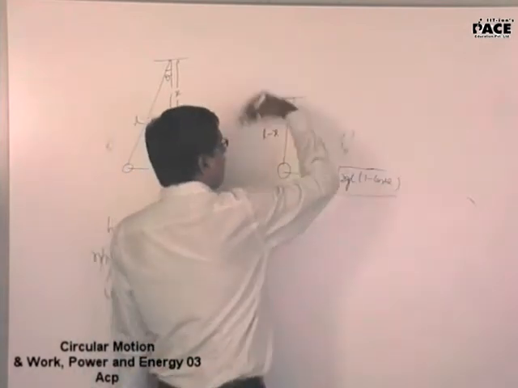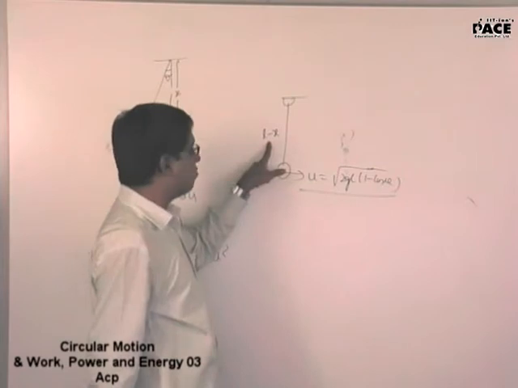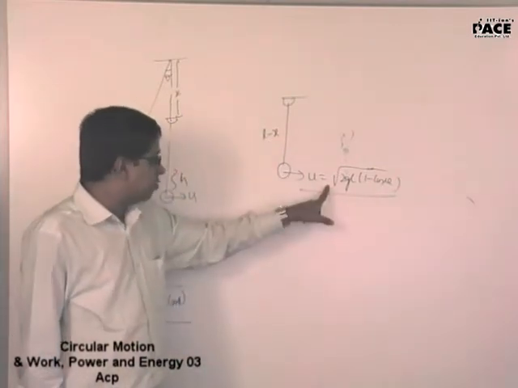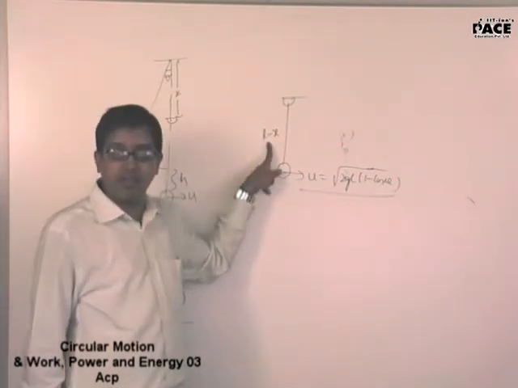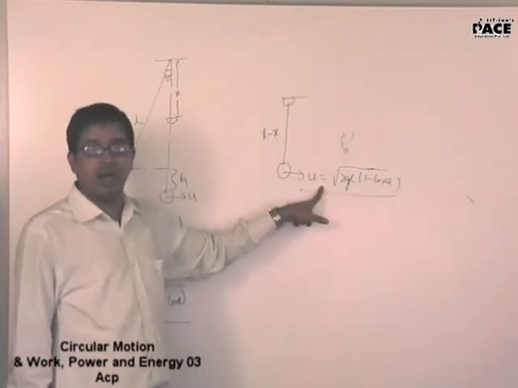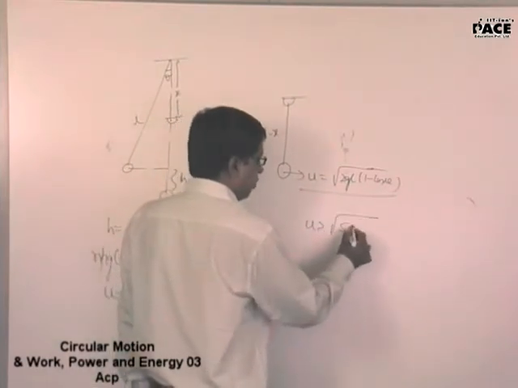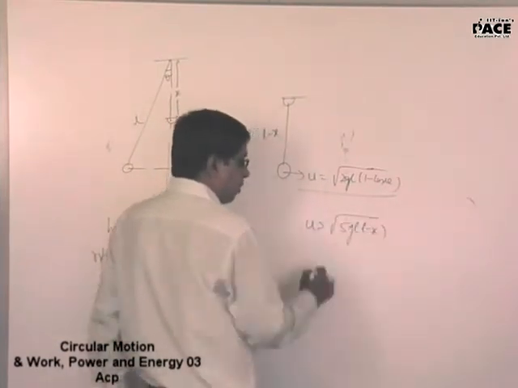You wanted to complete a circle, verify if this velocity is equal to root over of 5g(L minus x). If this velocity is equal to root over of 5g(L minus x), it will complete a circle. The parameter will be u should be greater than root over of 5g into (L minus x) to complete a circle.